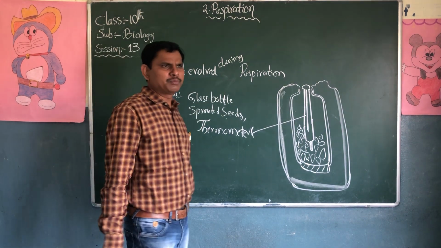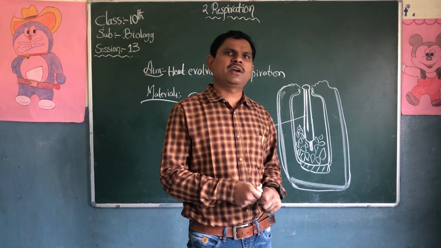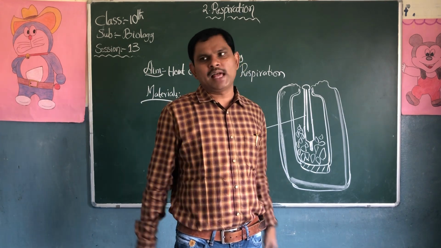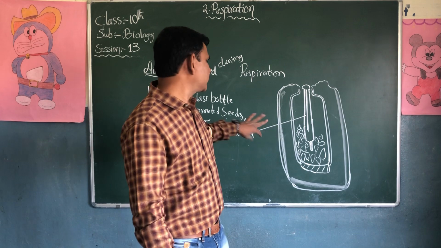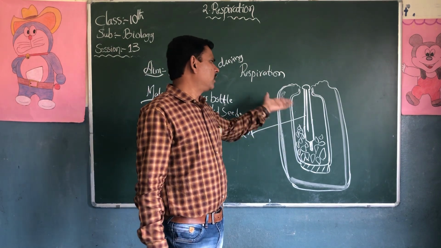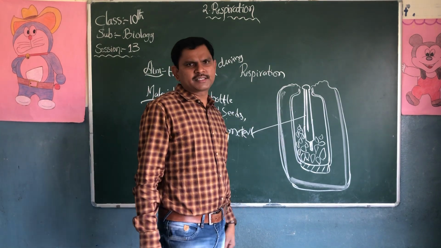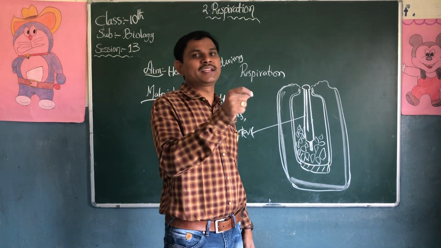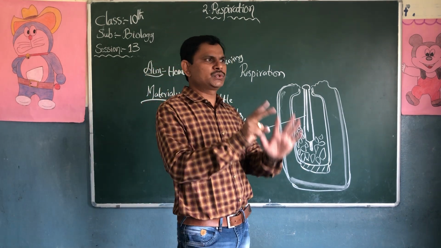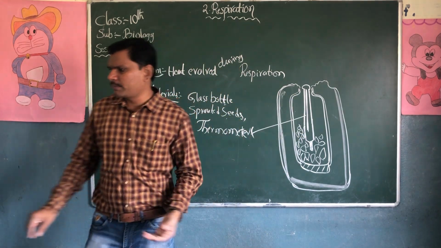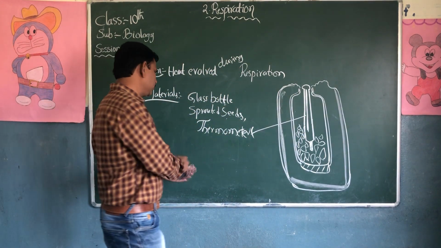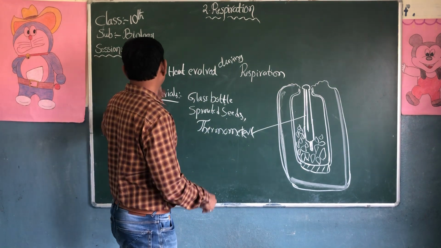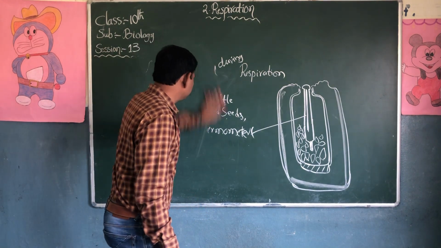There is a very simple experiment. In the first activity, lime water is kept to show they release carbon dioxide. In the second experiment, the thermometer is kept. Why? To observe how the heat is released in respiration. These are two very easy experiments. So you have to write these two experiments with the diagram. Okay. Next, the last one is